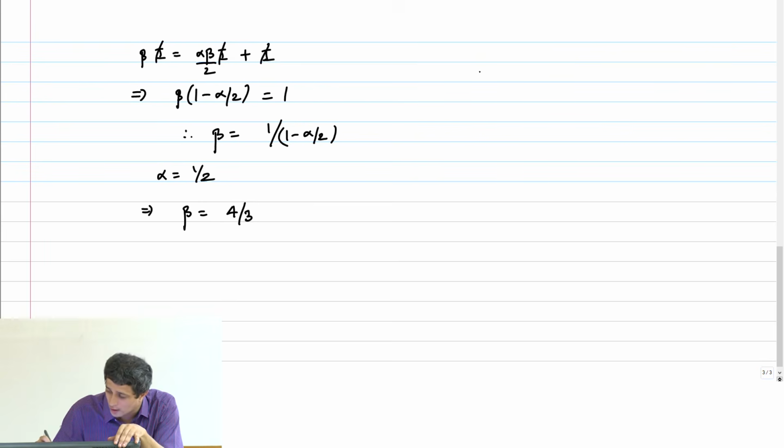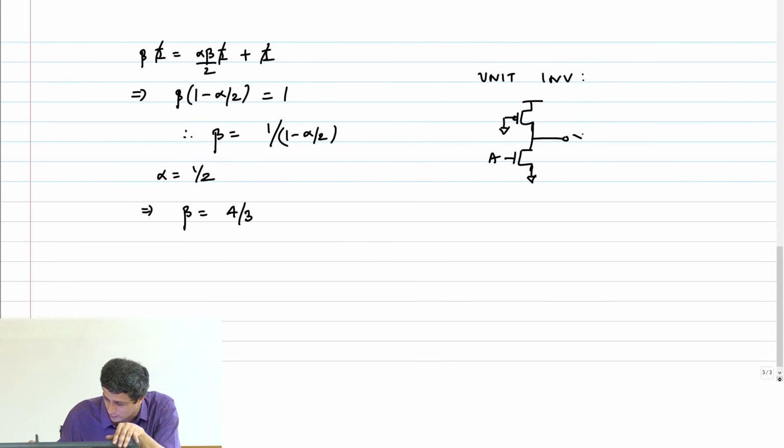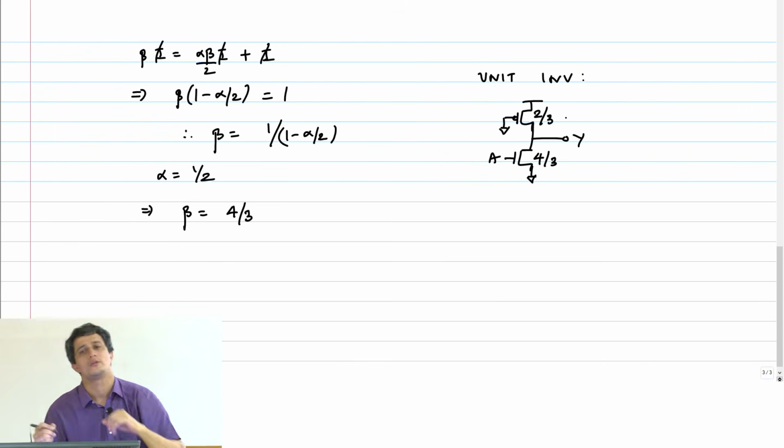So what is my unit inverter? NMOS is 4 by 3, and PMOS should be 2 by 3 because alpha is half.